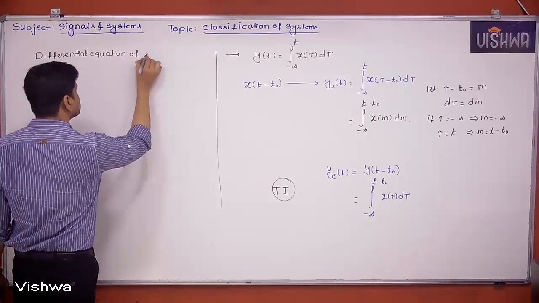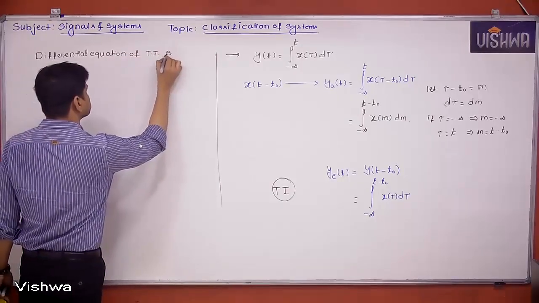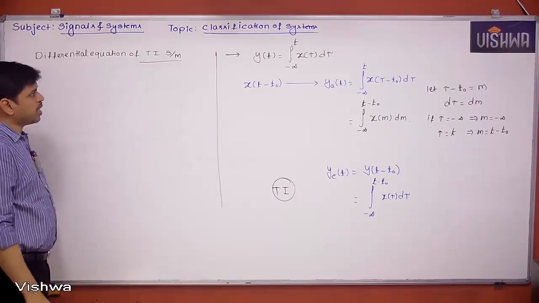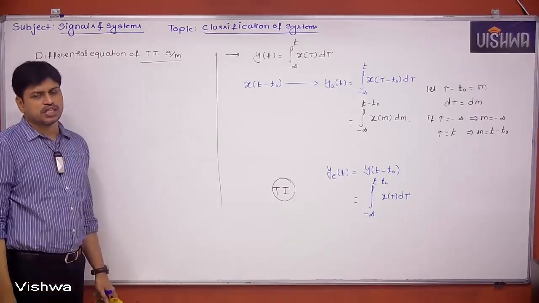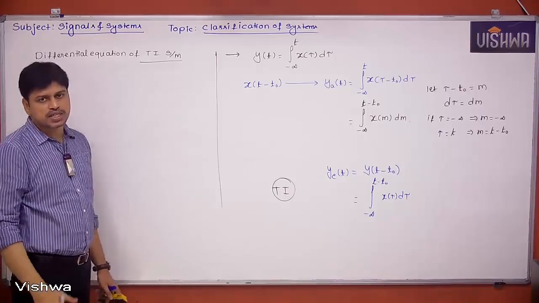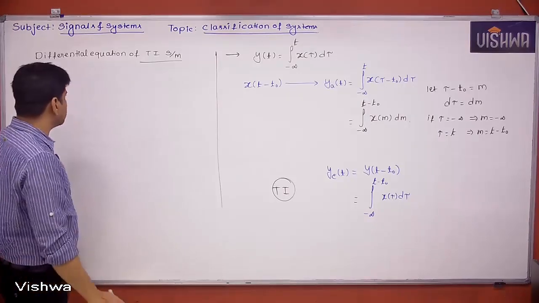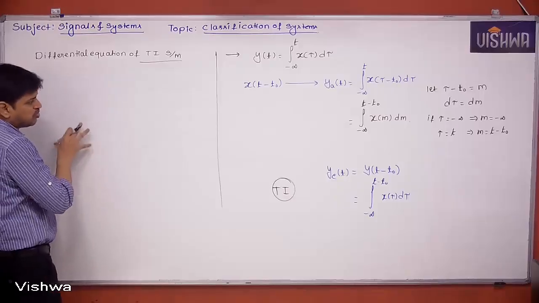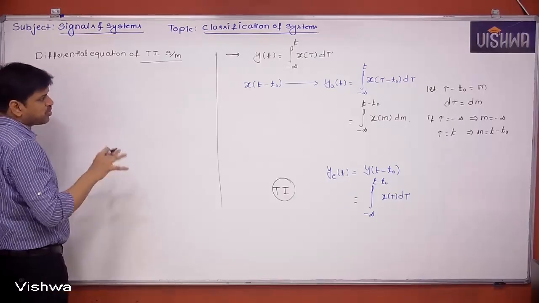So what is the parameter we have to observe in the differential equation so that we can say it is a time invariant system? For that, I will give you some differential equations and I will tell you which one of them is the time invariant system. From that we can conclude something.